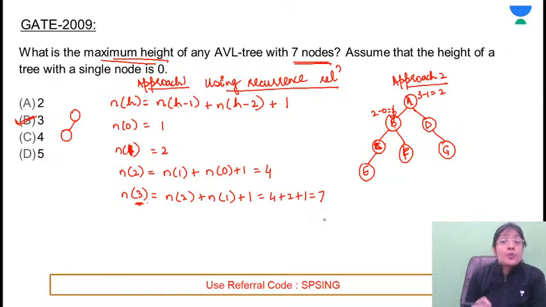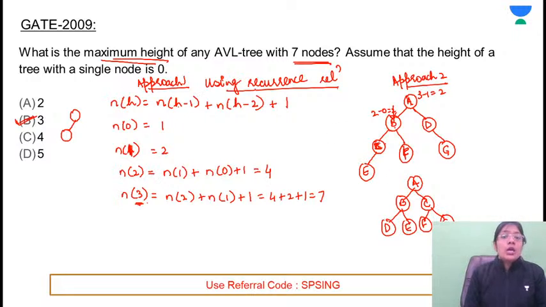That is another approach. Minimum height kya hogi? You will be constructing the complete binary tree with 7 nodes D, E, F, G. So with 7 nodes, height is 2, but they are asking for the maximum height, so that's why it's written as D. D के लेफ्ट में नोड लाएंगे, D के लेफ्ट में ले आओ या राइट में ले आओ, doesn't matter. So you can add G on the right side or on the left side.